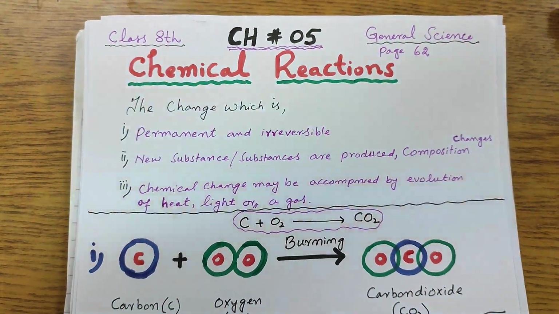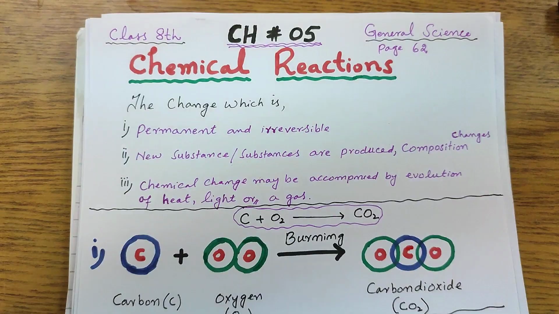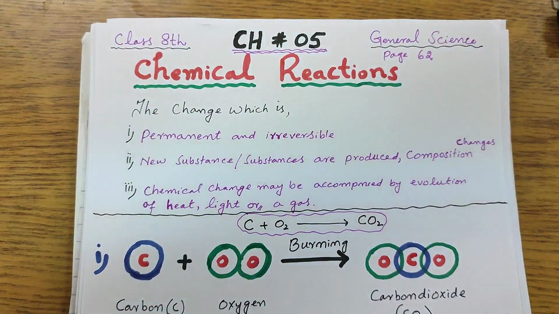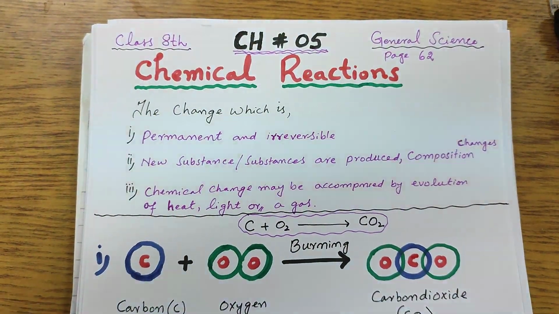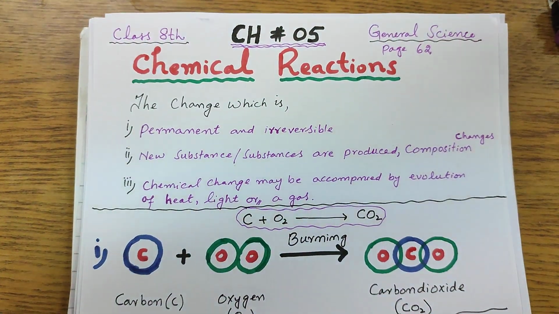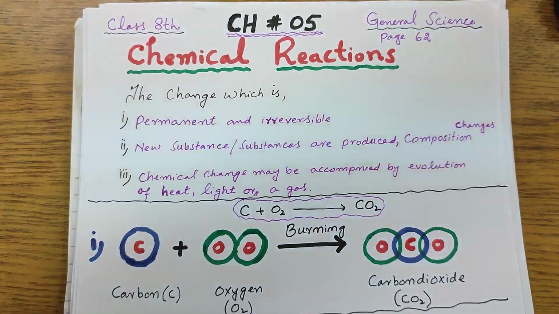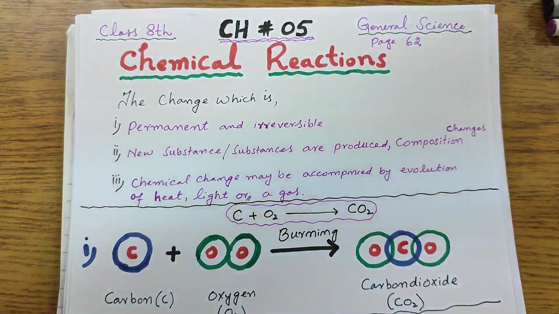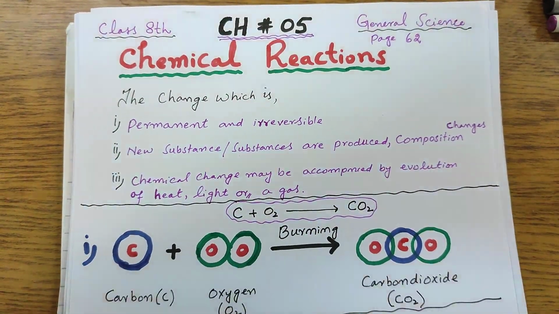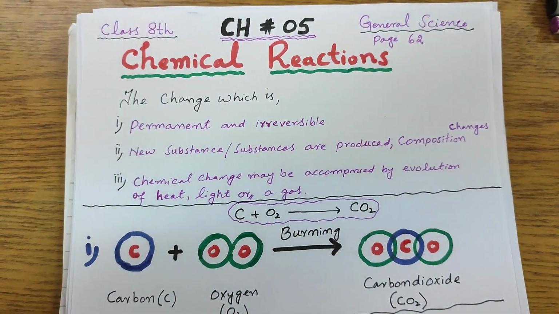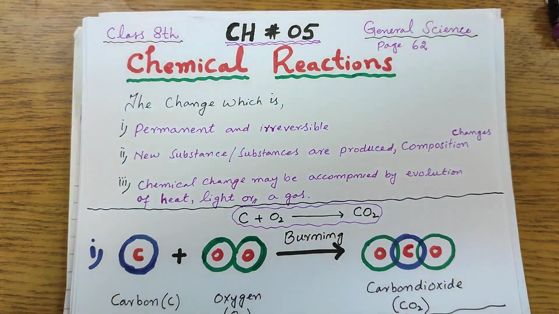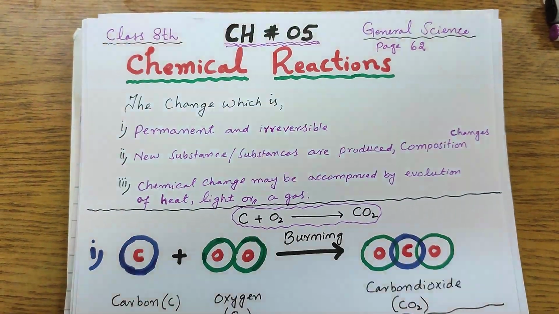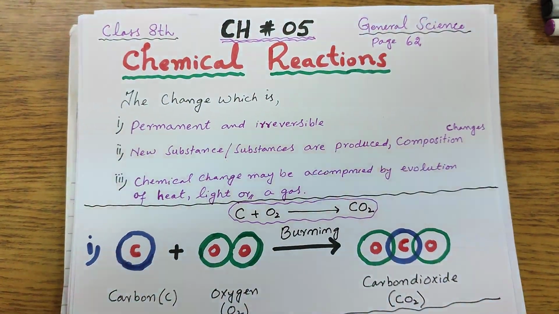But the other type of change is what we call chemical change. Chemical change is a change which can never be reversed, or can never be reversed under ordinary conditions. It requires some special conditions, special circumstances, and special equipment to reverse it. Otherwise, it's totally impossible. So I will really focus on this chemical change. Now give me some examples of chemical change.